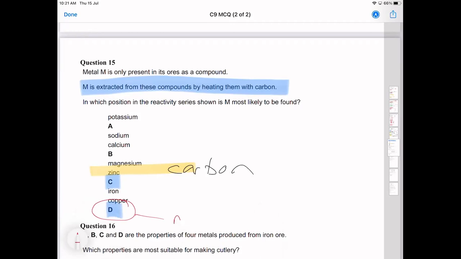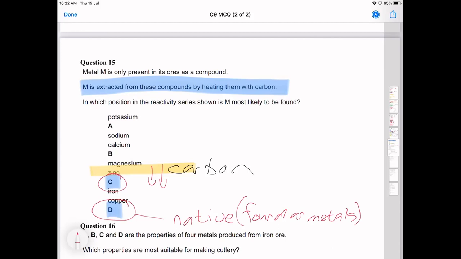Yeah, they call these native metals, and the word native just means that they are found as metals, meaning we don't have to extract them. So gold, silver, platinum, all these things are found contained inside rocks, but really all they have to do is crush the rock and then pick out the little pieces of metal. They don't actually have to extract it. Cool. So the only one that's below carbon that probably needs to be extracted is C.